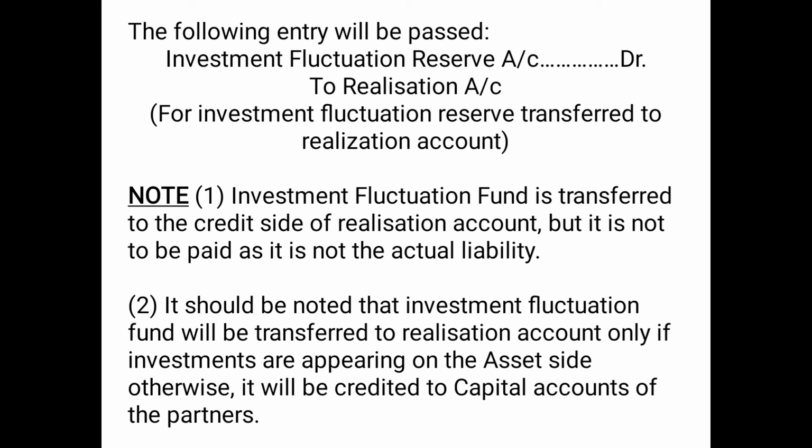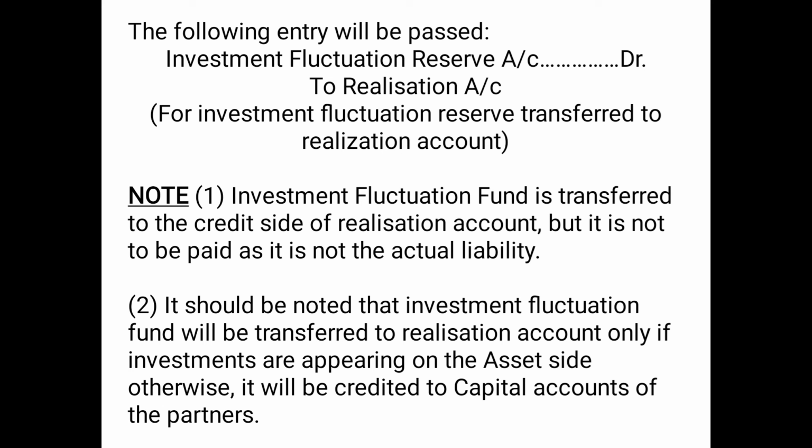Now, see, the following entry will be passed for transferring it to realization account if investment is given on the asset side. Investment fluctuation reserve account debited to realization account. Now, note number 1. Investment fluctuation fund or investment fluctuation reserve is transferred to the credit side of realization account, but it is not to be paid as it is not the actual liability. We are transferring it as a liability, but this is not an actual liability to be paid. Rather, it is just a reserve amount which will be utilized for paying off other liabilities.